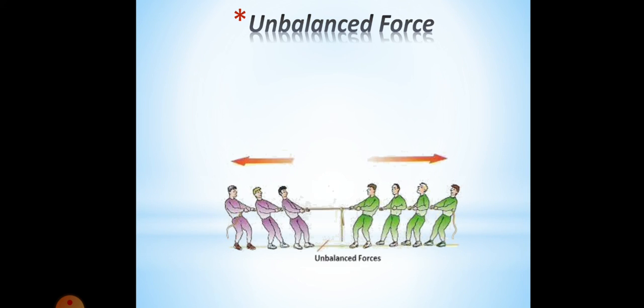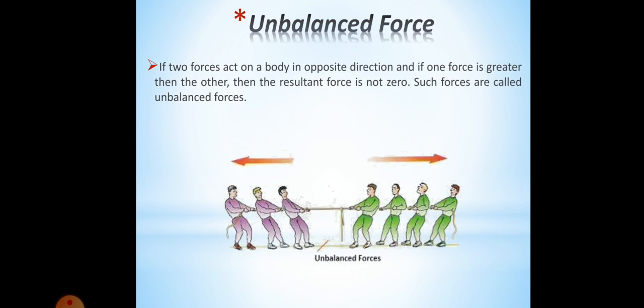Now what is unbalanced force? If two forces act on a body in opposite direction, and if one force is greater than the other, the resultant force is not zero. Such forces are called unbalanced force. So on a body there are two forces acting in opposite direction, and if one force is greater than the other, the object will move. So such forces are called unbalanced force.